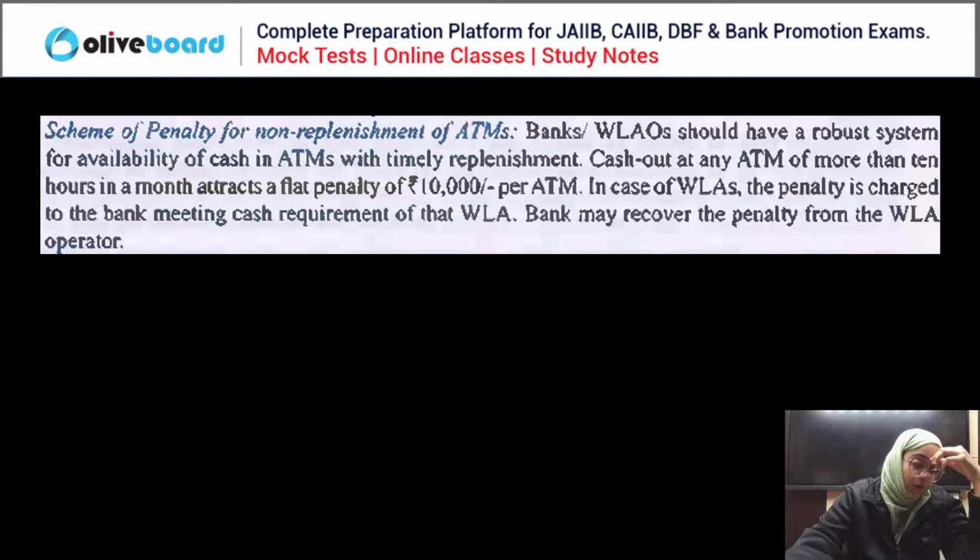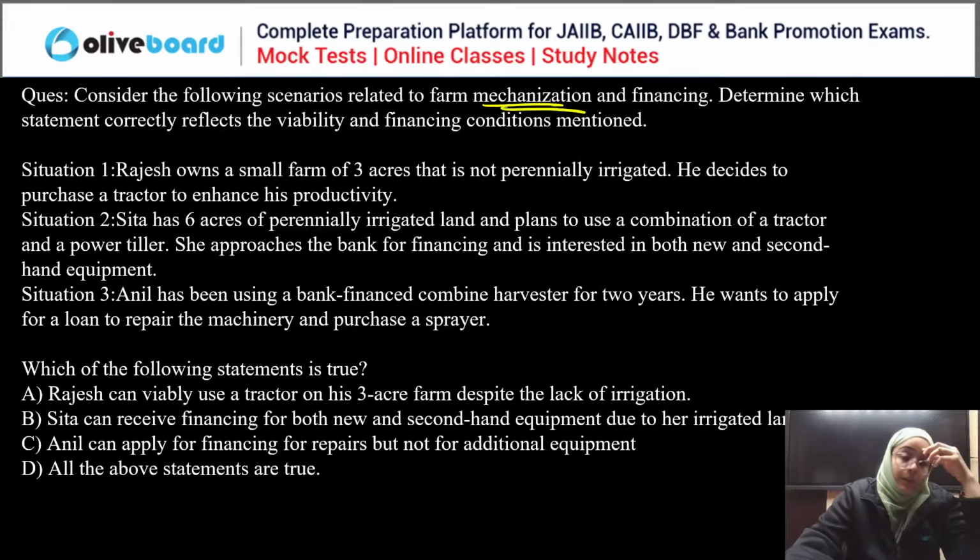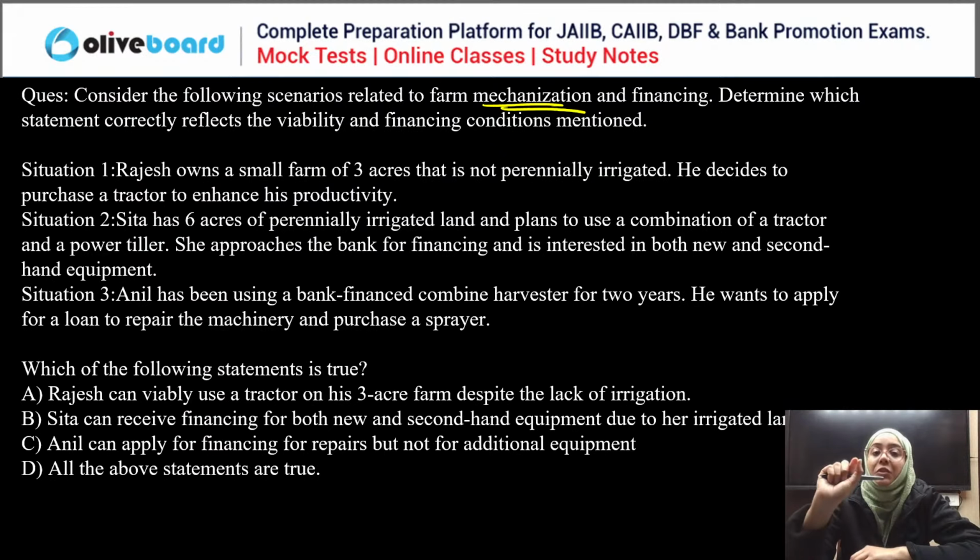Good, Krishna, good. Now tell me the correct answer here. We have to choose the correct statement regarding farm mechanization. First statement: Rajesh owns a small farm of 3 acres that is not perennially irrigated.